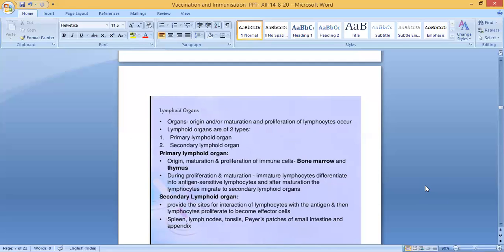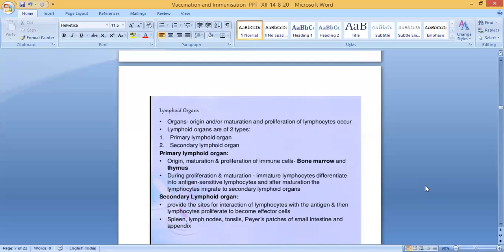So there are two types of lymphoid organs: primary lymphoid organs and secondary lymphoid organs. What is the difference between these two? Primary lymphoid organ means origin, maturation and proliferation of immune cells, mainly in the bone marrow and thymus. Bone contains bone marrow, and the bone marrow can produce all the blood cells: RBC, WBC, platelets. So mainly bone marrow and thymus gland.